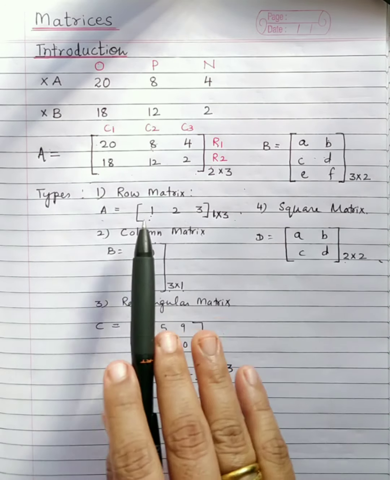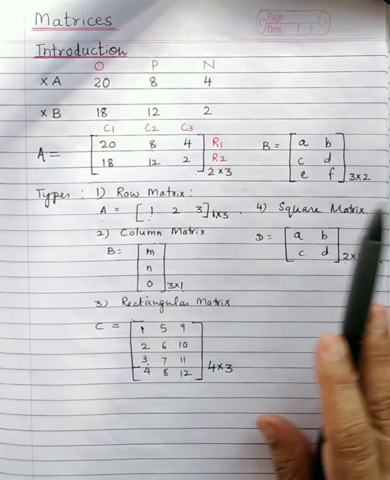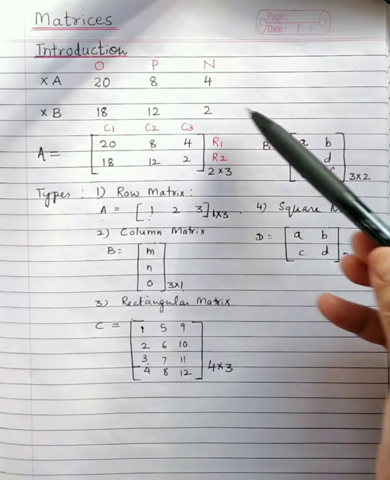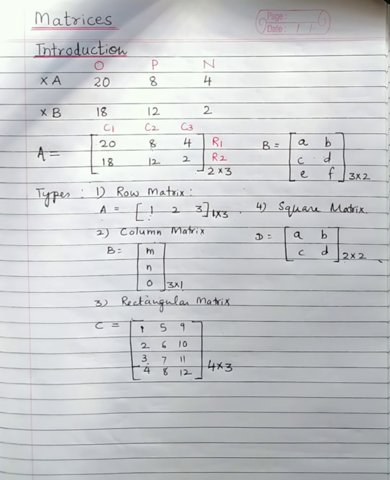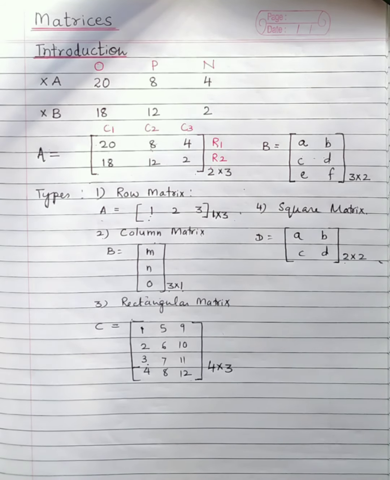So I suppose you know what a matrix is, what the order of a matrix is, what the elements of the matrix are, and how we represent them, by capital letters only. And what the square and rectangular matrices are. That is clear to all of you.